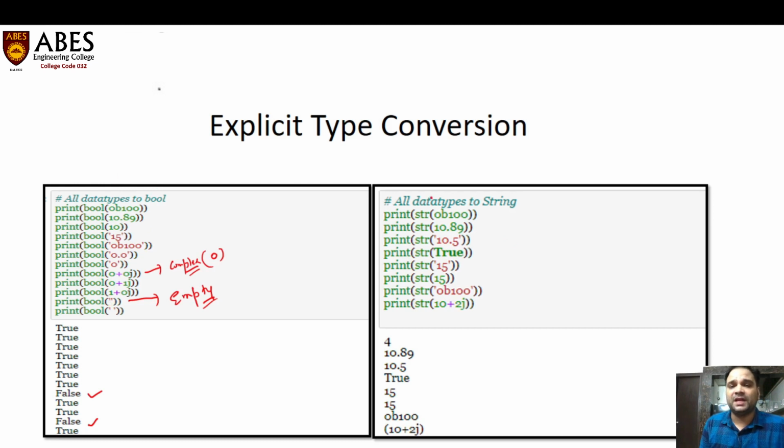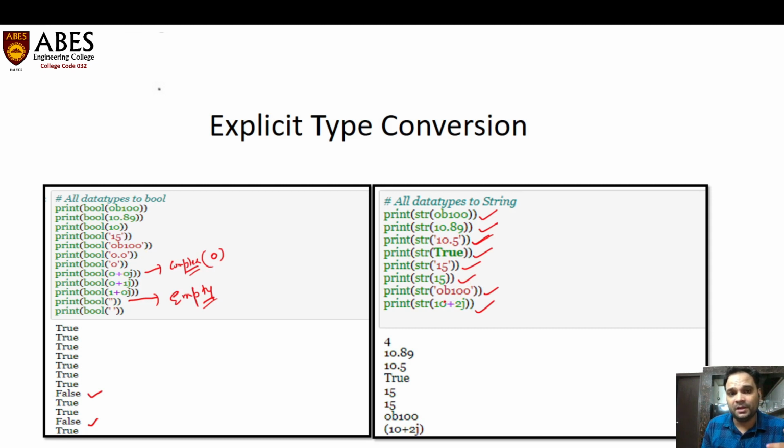In similar fashion, can we convert all data types into string? We can see an example here. We can convert the binary, we can convert the float, we can convert the string, we can convert the string with base 10, we can convert the boolean, we can convert the integer, and we can convert the complex. So we can convert the different data types into a string.